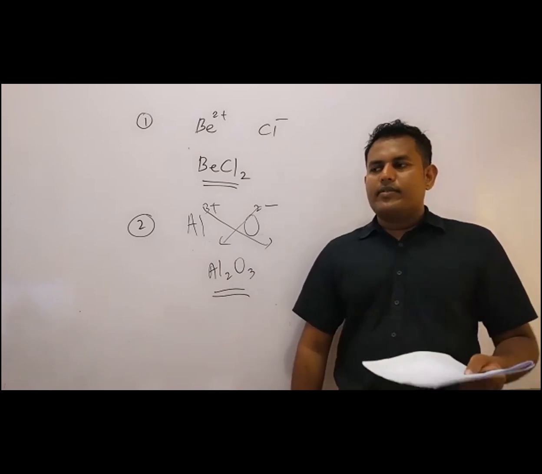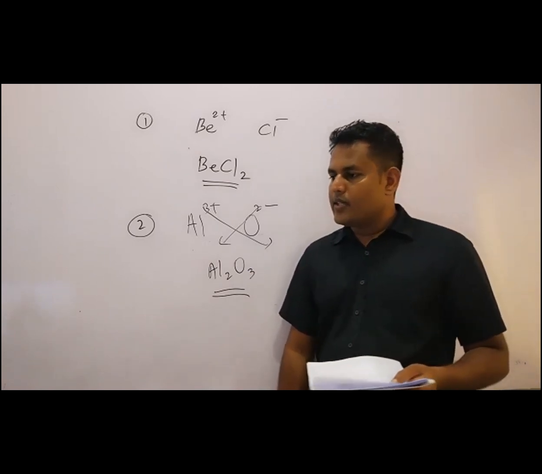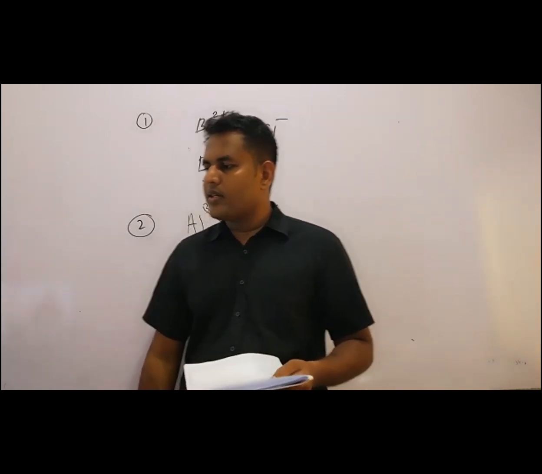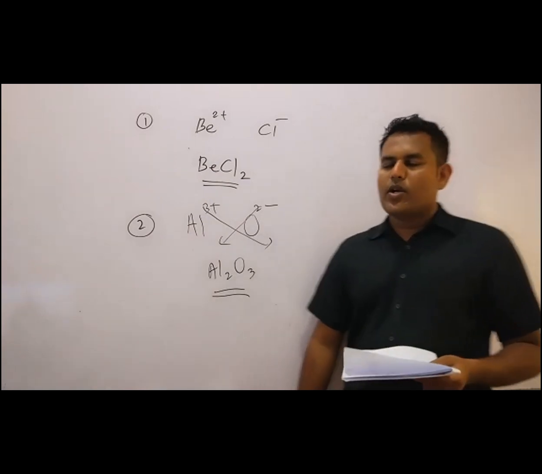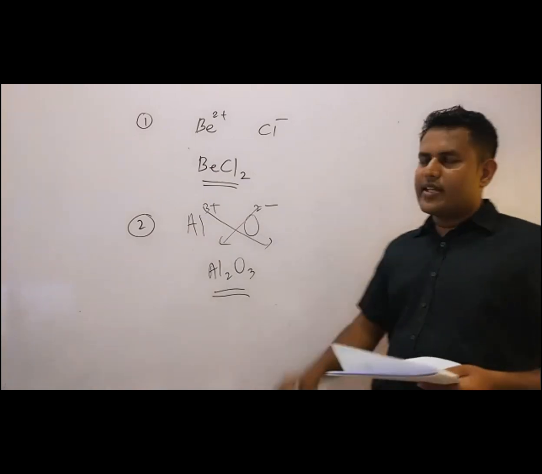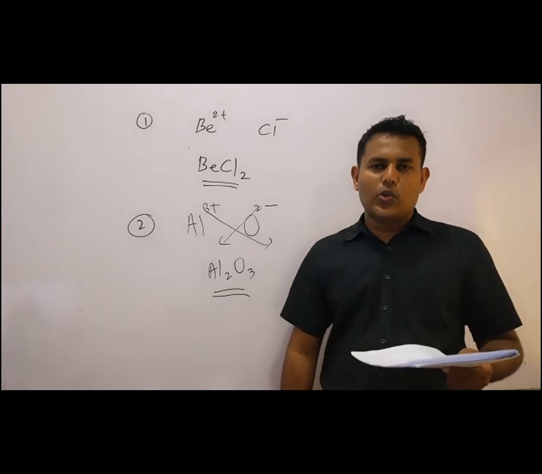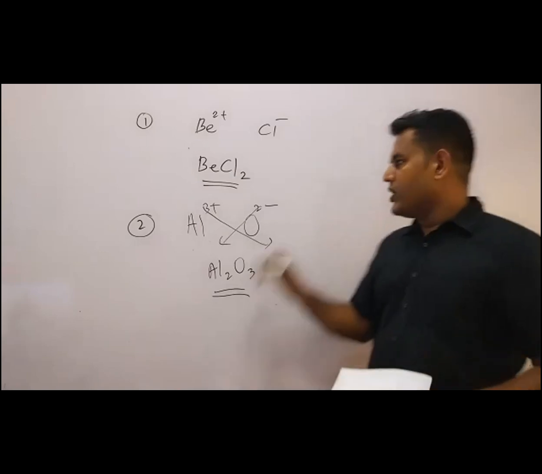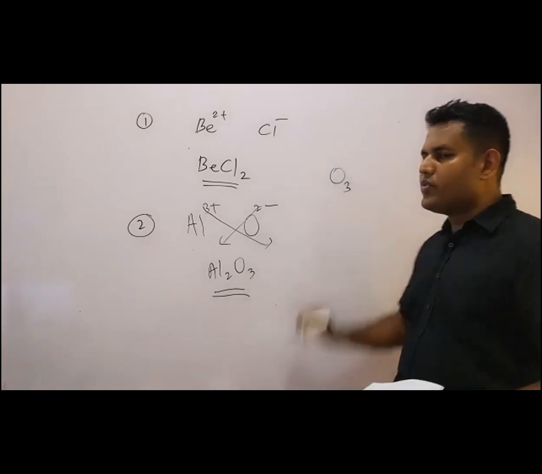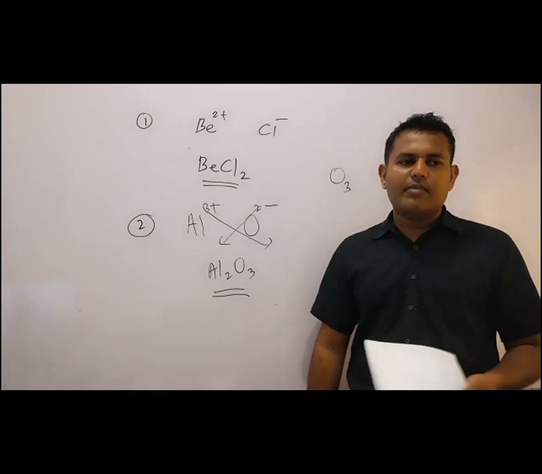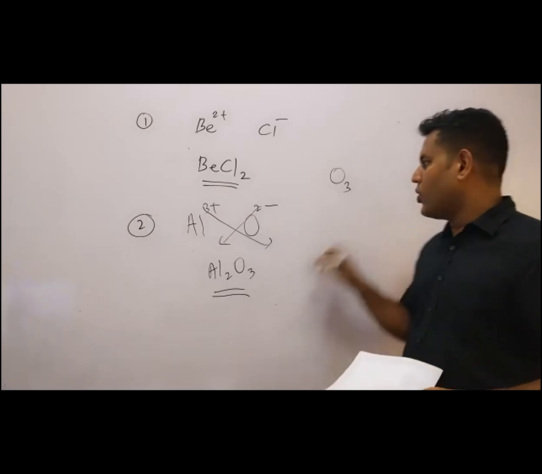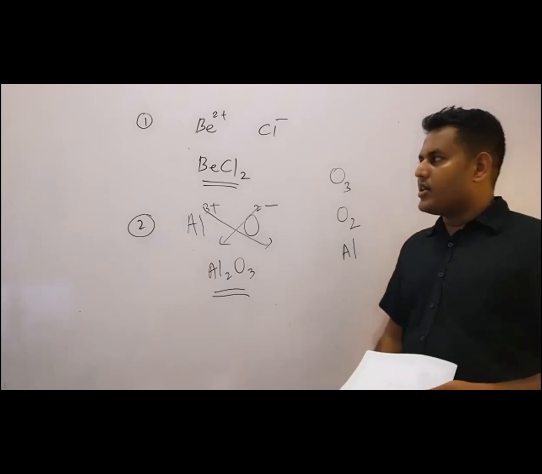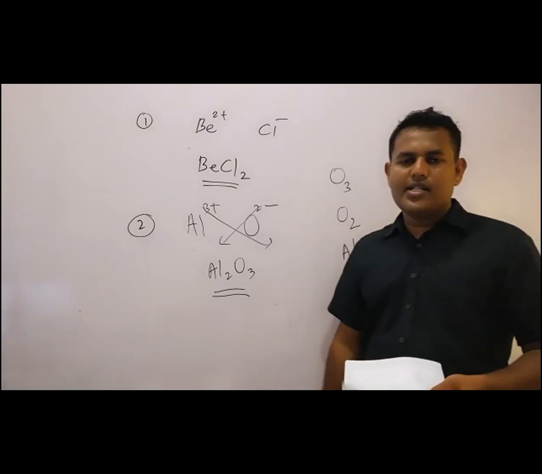Ammonium hydroxide. Okay. What is the valency of ozone? Formula is O3. Ozone is a compound. It's not an ion. What is the valency of O2? O2 is also not an ion. Valency we are writing for ions. Ozone is O3. There's no valency for O3. If you are asking for the oxidation number, the oxidation number is 0. So for O2 the oxidation number is 0. For aluminium, Al3 plus, the valency is 3.